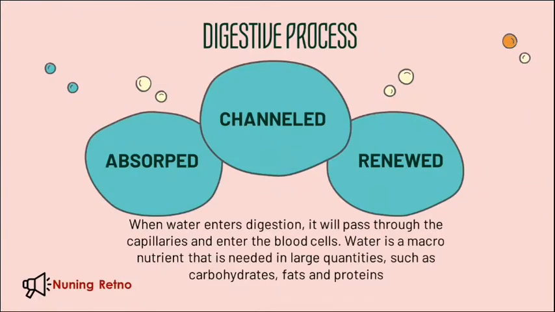Digestive process. First, absorb. Second, channel. Third, renew. When water enters digestion, it will pass through the capillaries and enter the blood cells. Water is a macronutrient that is needed in large quantities, such as carbohydrates, fats, and protein.